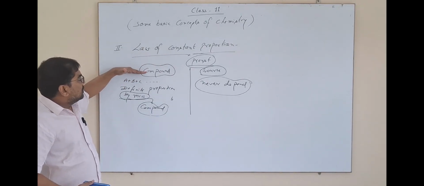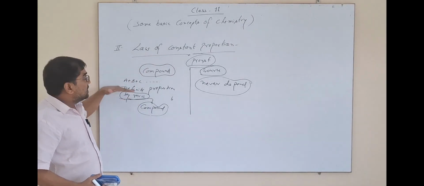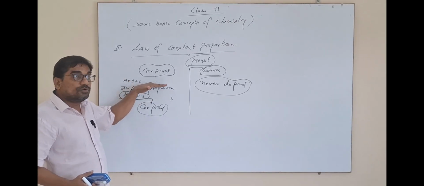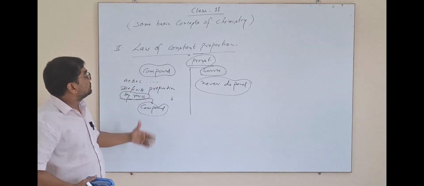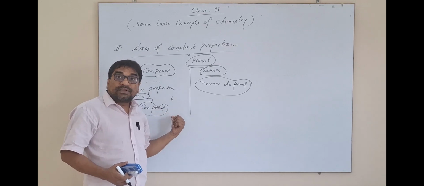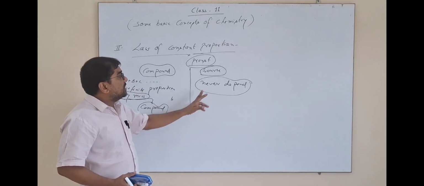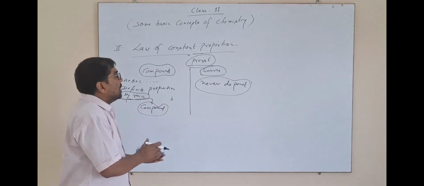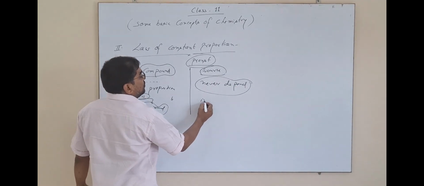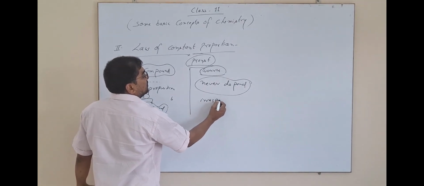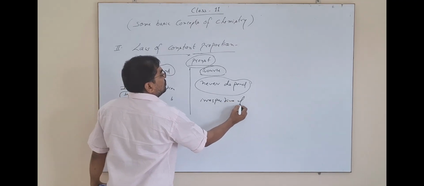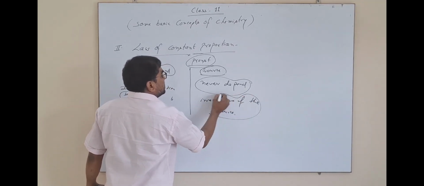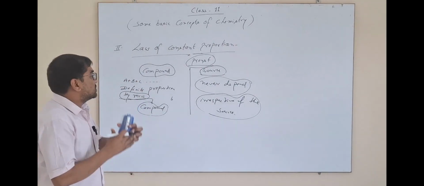A compound is obtained as a result of definite proportion of two or more components, and its chemical composition never depends on the source from where it is obtained, irrespective of the source. What does it mean? It means it never depends on the source.